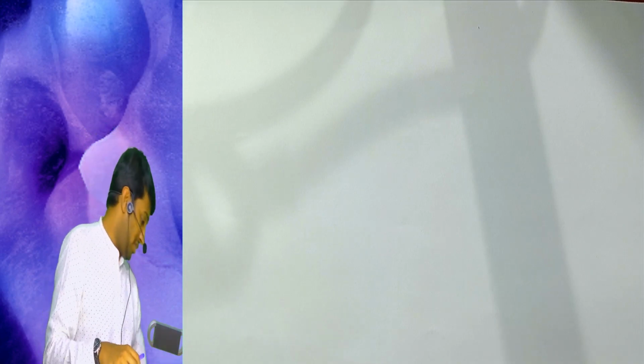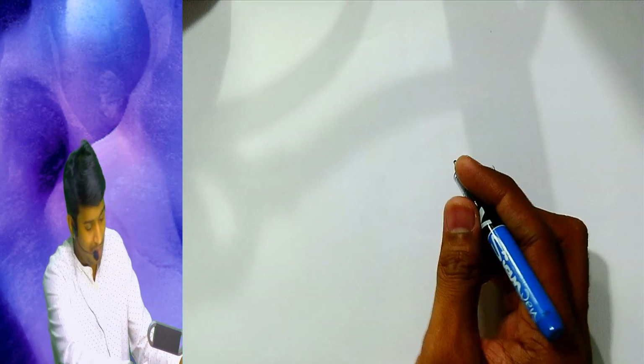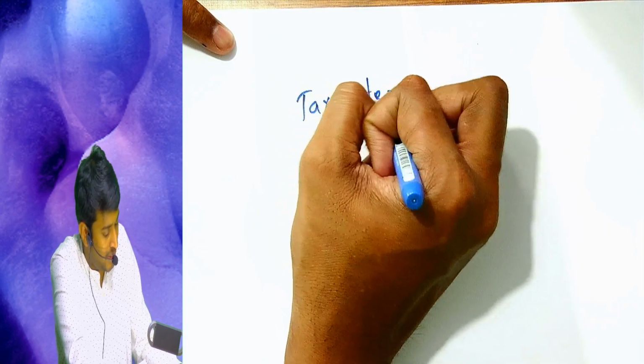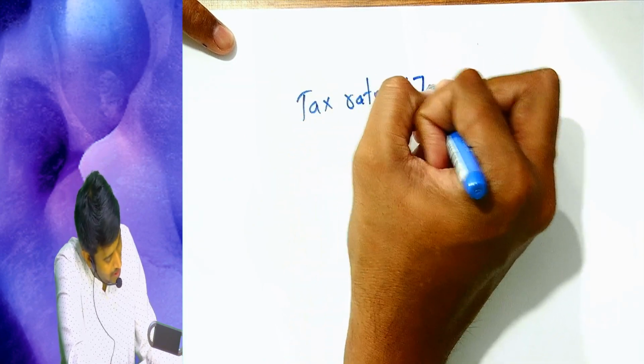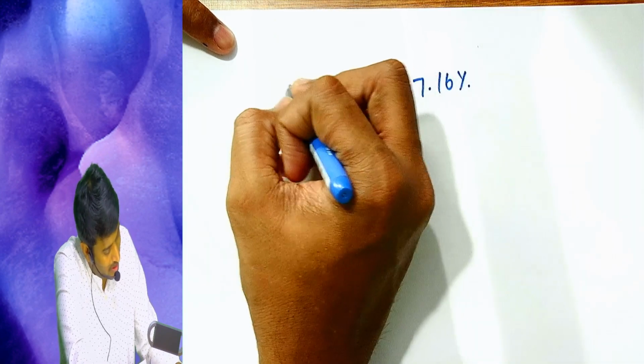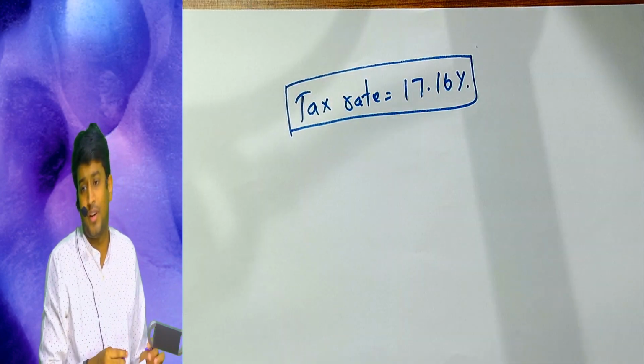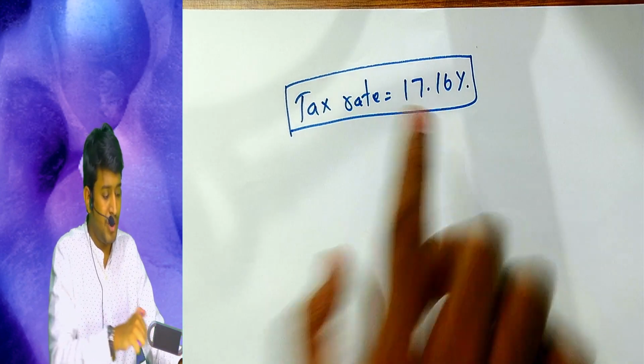Now, what is the tax rate, sir? Government clarified the tax rate for those companies is 17.16%. Every company, sir?